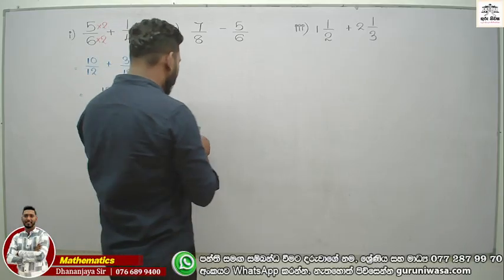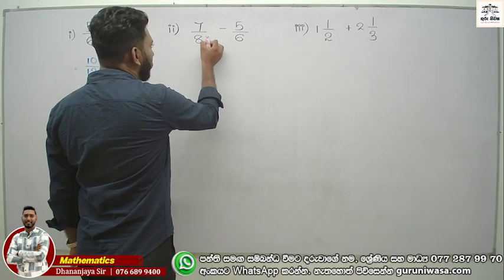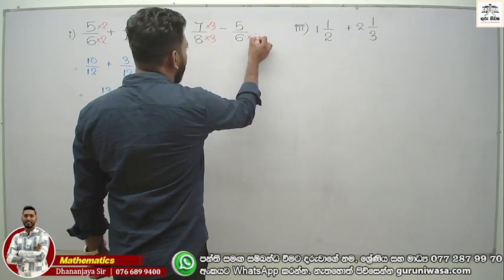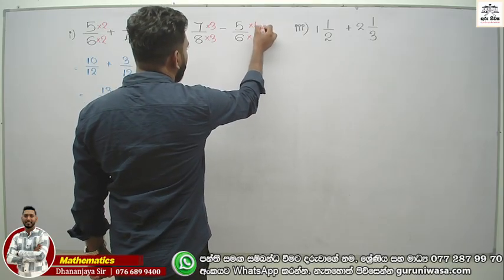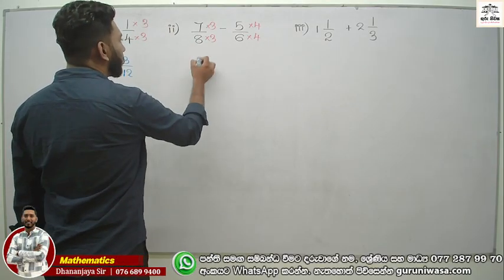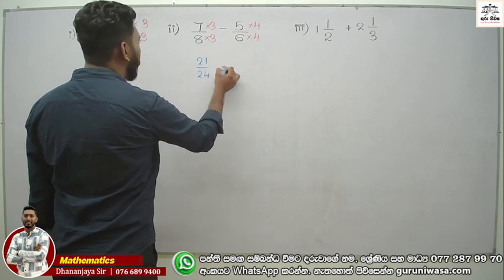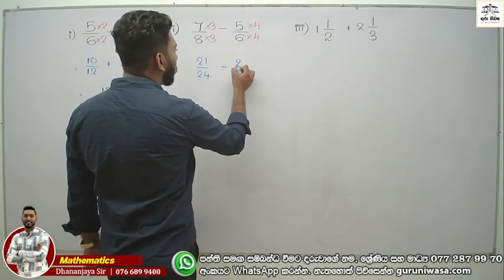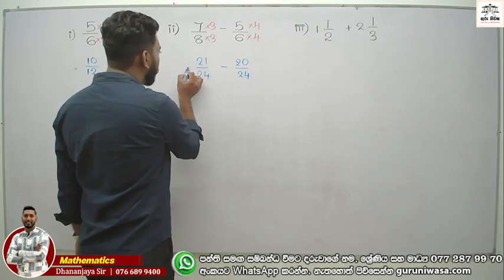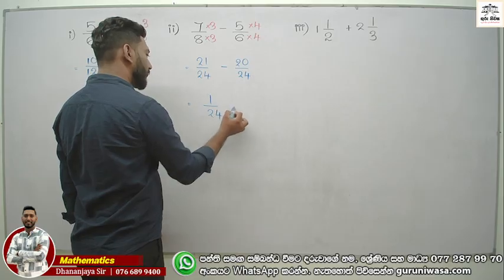Now 8 multiplied by 3 is 24, and 6 multiplied by 4 is 24. Now the answer becomes 3 times 7, 21 out of 24, minus 5 times 4, 20 out of 24. Now the answer becomes 1 over 24.